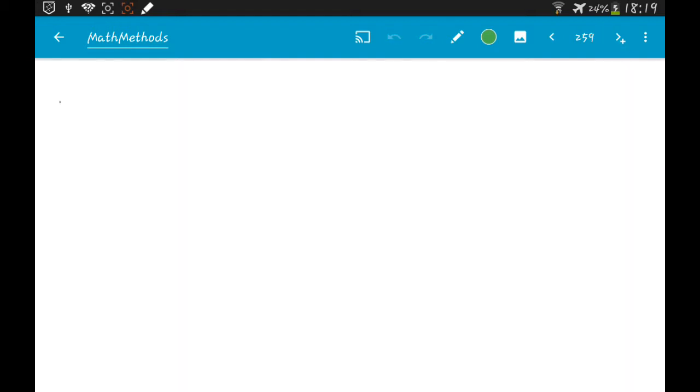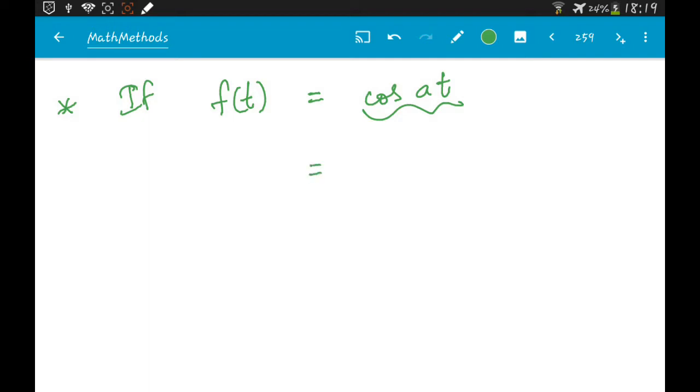Similarly, you can solve for other functions. So let's solve for other functions. If f of t is cos at, then what you can do is you can write cos at in terms of the Euler's formula. So this is going to be (e power i a t plus e power minus i a t) by 2.